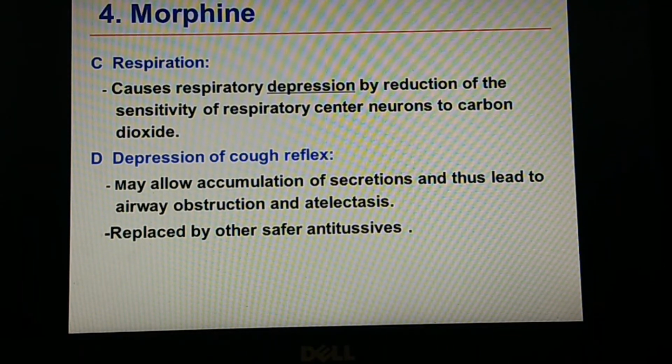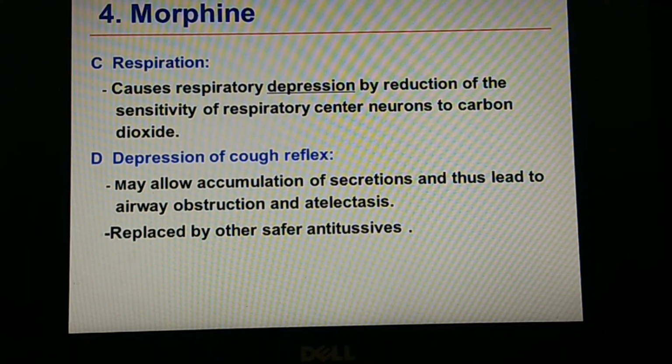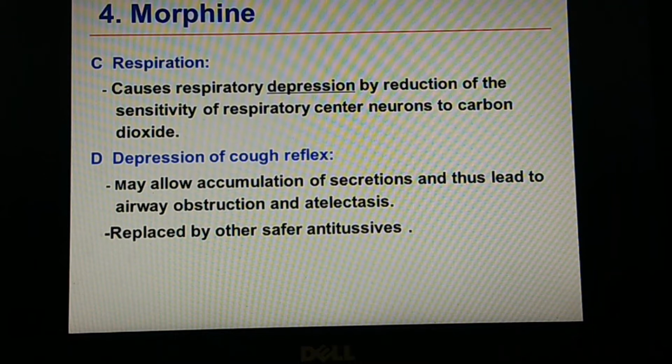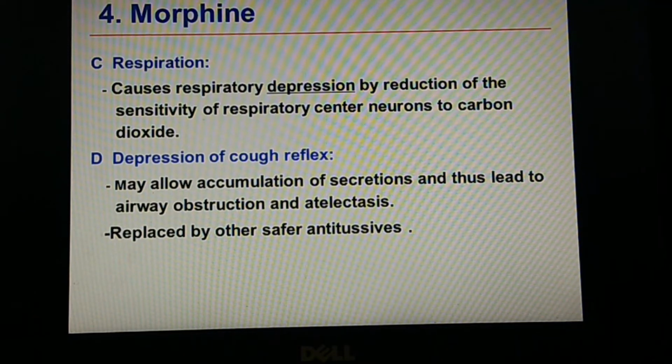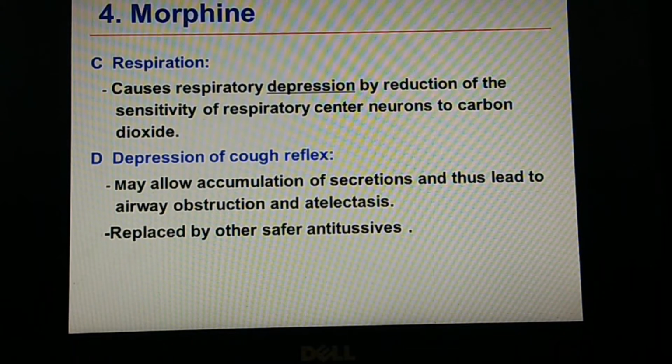This may lead to respiratory depression, and patients especially with asthma may have some breathlessness. A depression of the cough reflex may allow accumulation of secretions, and thus it may lead to airway obstruction, and there may be an asthma attack as the depression of the cough reflex happens. So it may be replaced by a safer antitussive like codeine.